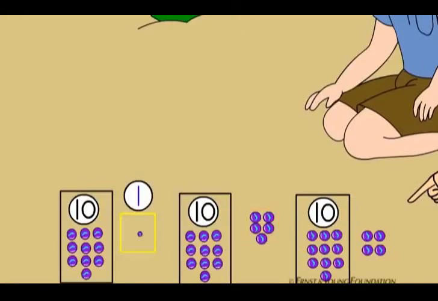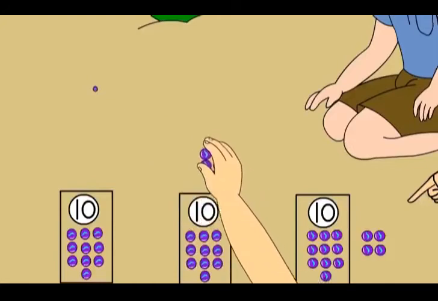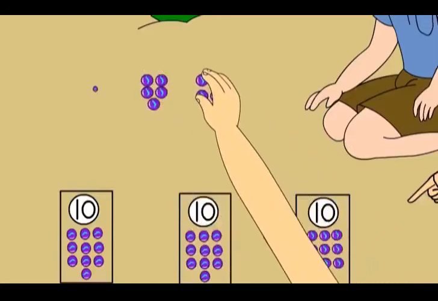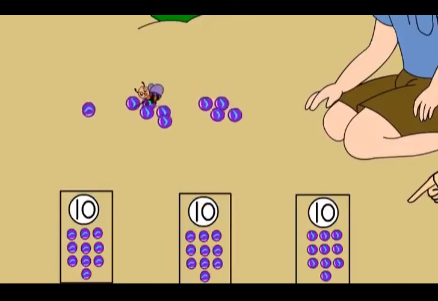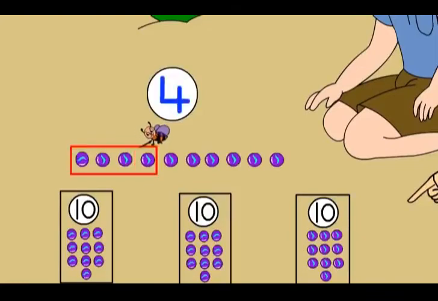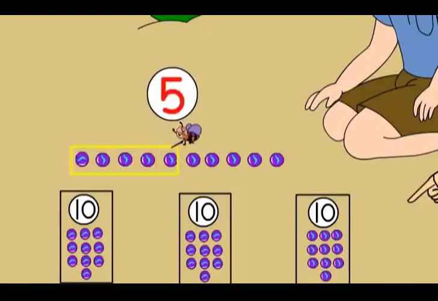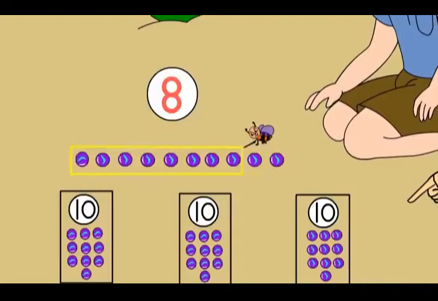Let us count them. I will count the marbles. 1, 2, 3, 4, 5, 6, 7, 8, 9, 10.